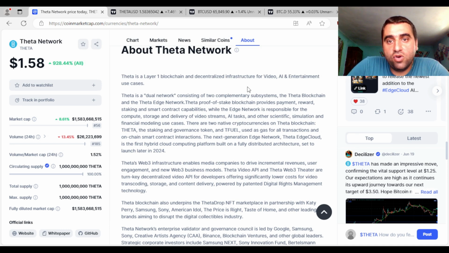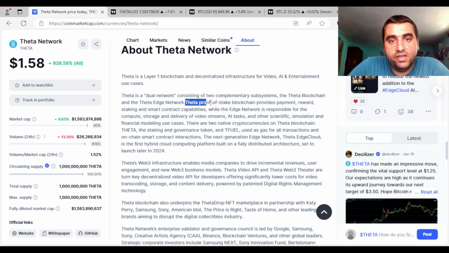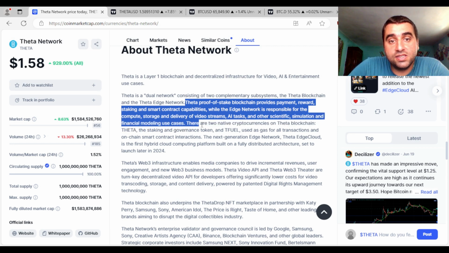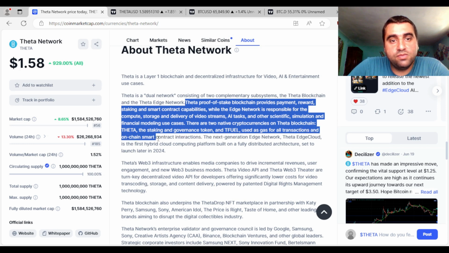This is an AI project. It is used for video, AI and entertainment use cases. Theta is a dual network consisting of two complementary subsystems, the Theta blockchain and the Theta Edge network. The Theta proof of stake blockchain provides payment, reward, staking and smart contract capabilities, while the Edge network is responsible for the compute, storage and delivery of video, games, AI tasks and other scientific simulation and financial modeling use cases. There are two native cryptocurrencies on the Theta blockchain: Theta, the staking and governance token, and we will discuss the price analysis of this token using TradingView, and T-Fuel, used as gas for all transactions and on-chain smart contract interactions.